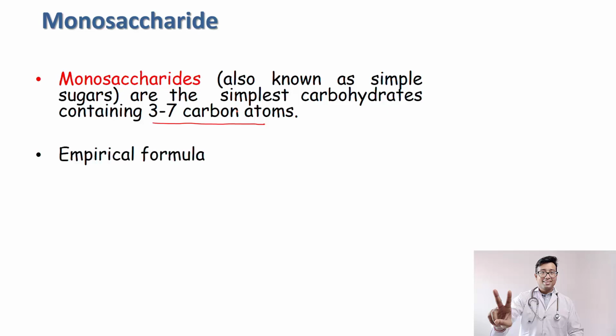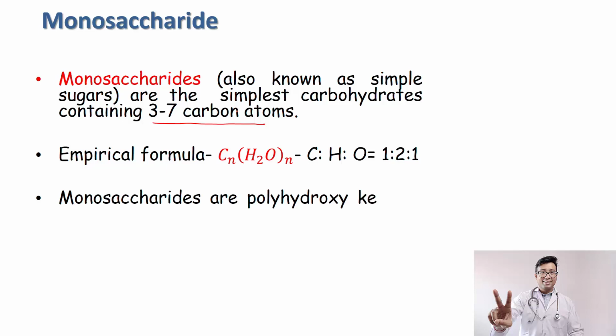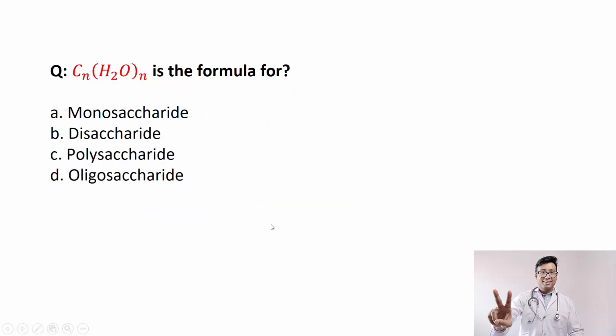And the empirical formula of monosaccharide is this, where m and n are the same. In the last slide I told you m and n can be different for generalized carbohydrates, but for monosaccharides it is the same. So C, H and O are in the ratio of 1:2:1. That is why for glucose, if you replace n by 6, the formula becomes C6H12O6. Now monosaccharides are polyhydroxy ketones or aldehydes, because monosaccharides are carbohydrates, so the definition will definitely remain the same, right?